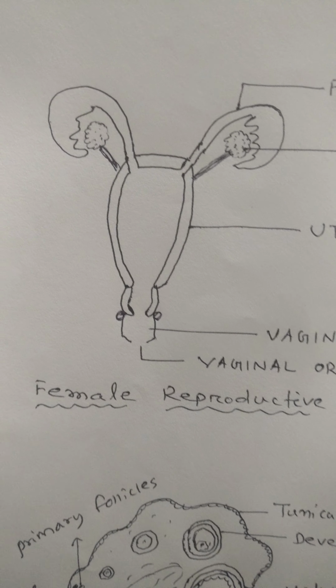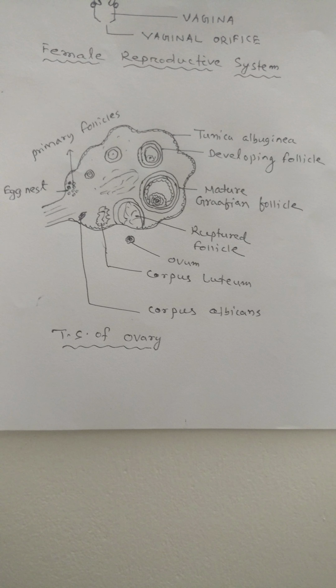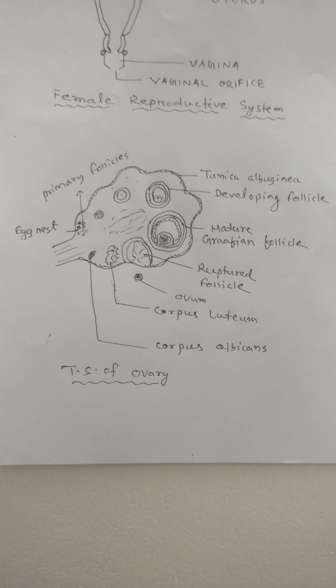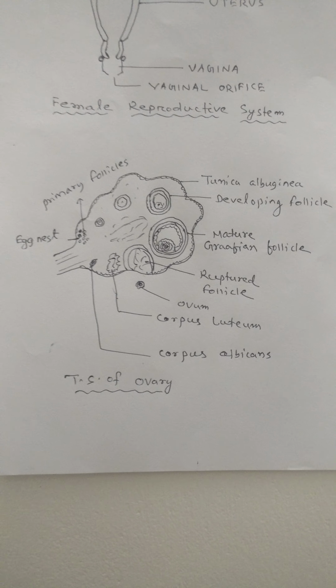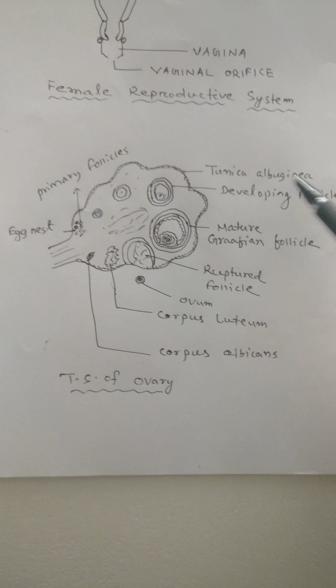So regarding the internal structure of ovary, you can see in this diagram, it is TS of ovary. In the TS of ovary, you can find this is outer covering of ovary called tunica albuginea.